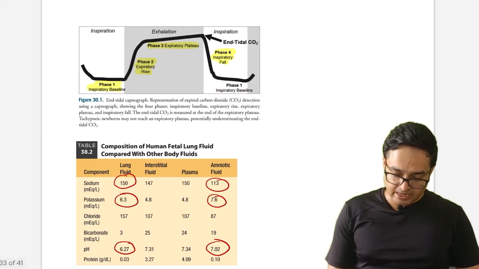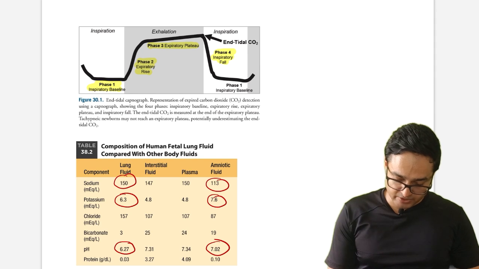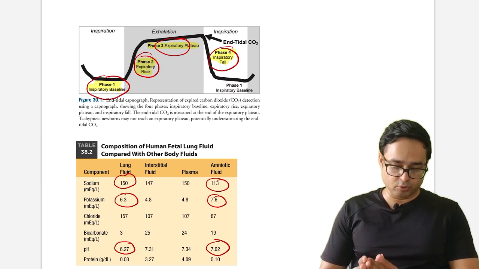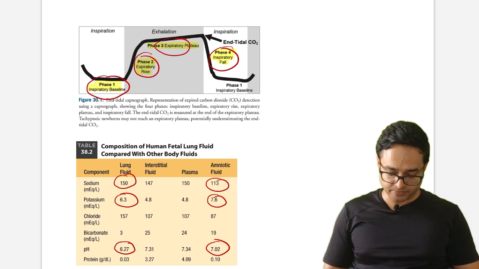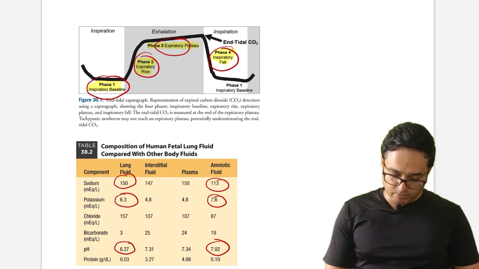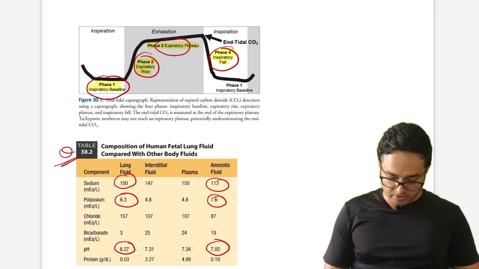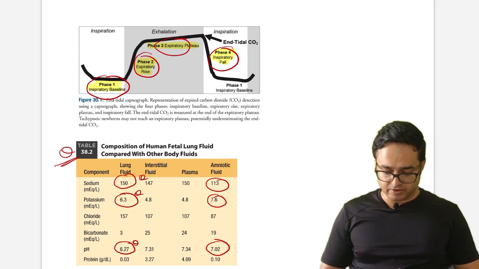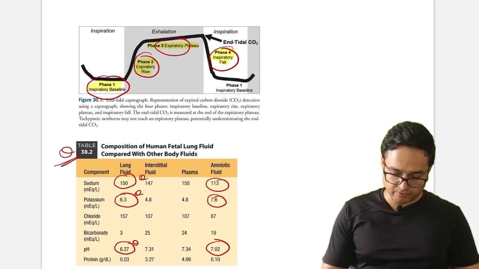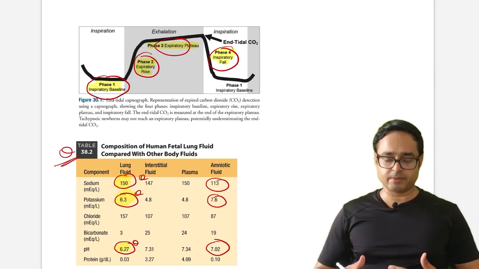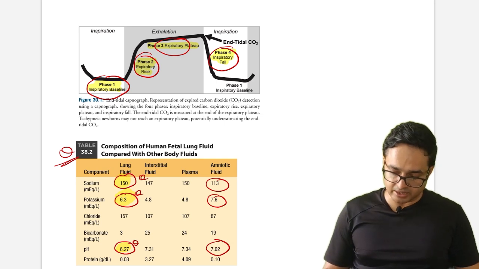Okay, so this is end tidal capnograph. You have to remember phase 1, phase 2, phase 3, phase 4. Okay, again we'll discuss various capnographs in the critical care part. Okay, this can be a potential MCQ. Human lung fluid compared to body fluid. Lung fluid is sodium 150, potassium 6.3, and pH 6.27. Just remember these three values. Amniotic fluid you can compare, but if you want to remember anything, just remember three values. They can ask any value. It will actually be beneficial for you if they ask. You can mark it correct.